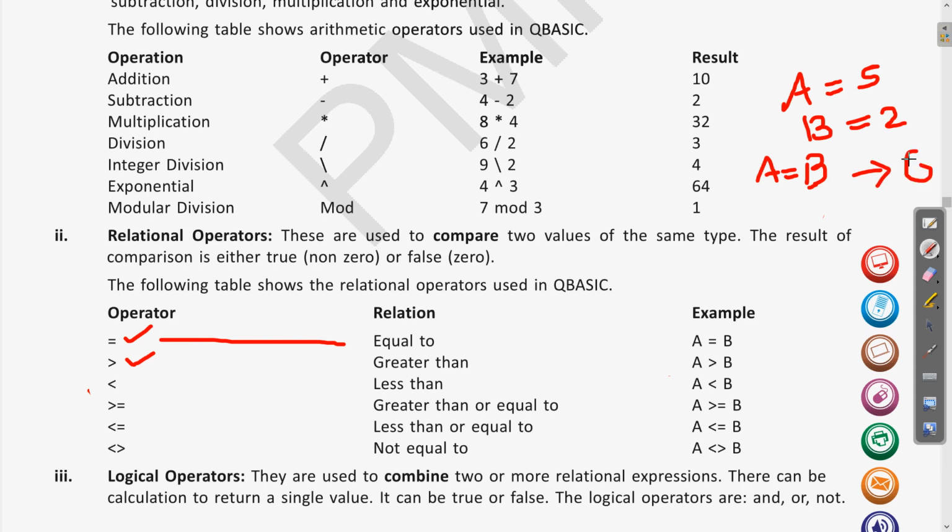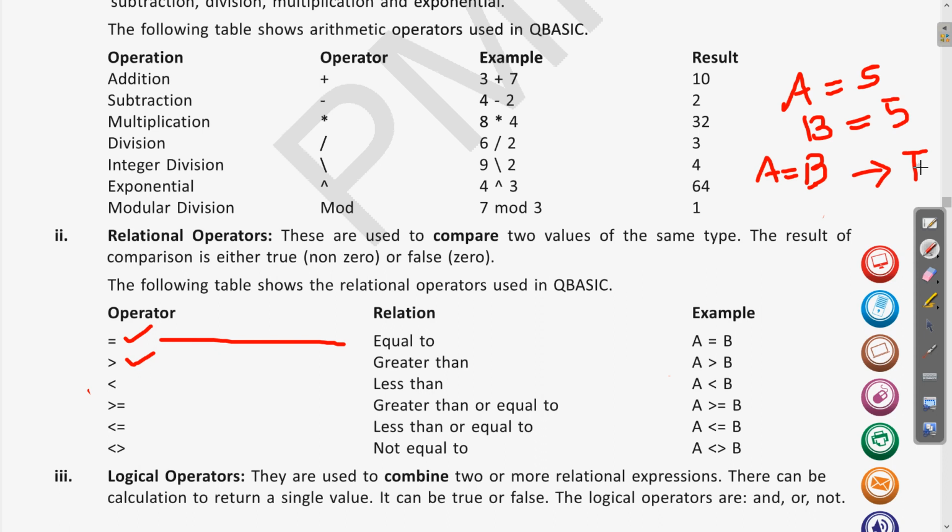Why? Because A is not equal to B, because A is having the 5 and B is equal to 2. In case if the values of both are same, so if A is also having value 5, B is also having value 5, then if I write A is equal to B, the result of this will be true.